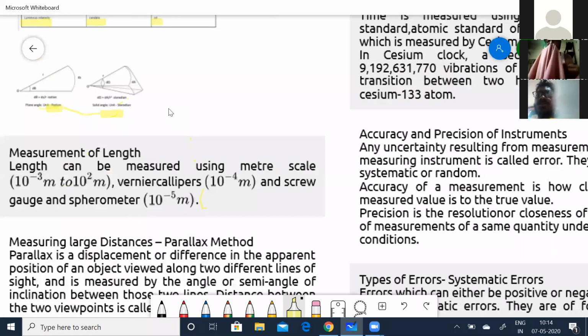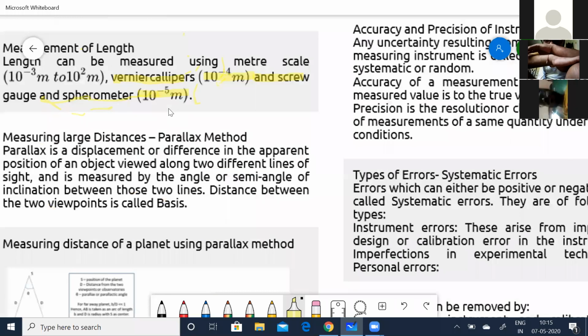When you talk about length, what is the definition for length? Length can be measured. Now, how do you measure length? You can use a meter scale, a vernier calipers, a screw gauge or a spherometer. For a meter scale, the range is 10 to the power of minus 3 meters to 10 to the power of 2 meters. For a vernier calipers, it is 10 to the power of minus 4 meters. And for a screw gauge and spherometer, it is 10 to the power of minus 5 meters.